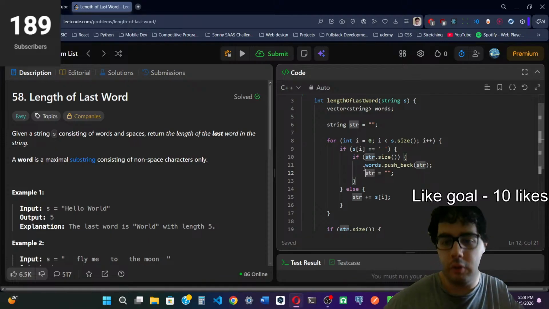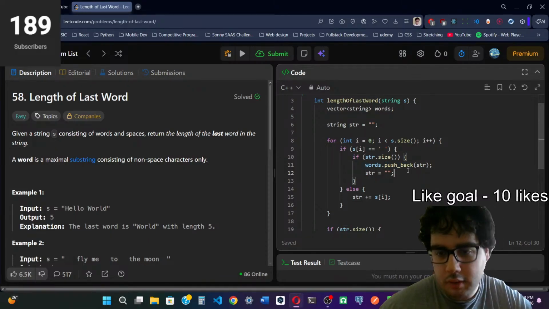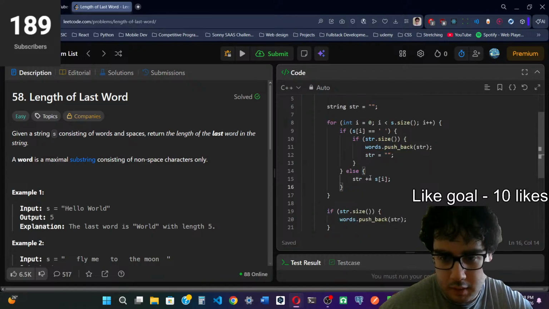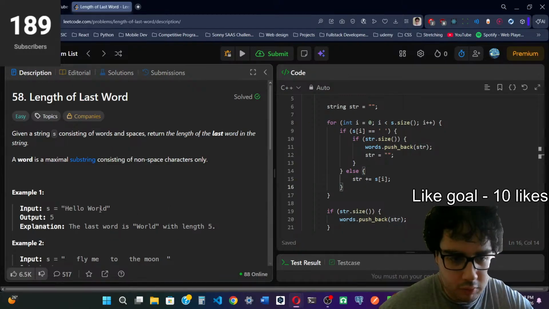We append that word to the words array, and then we reset the string back to empty so we can add the next word. Otherwise, we append the character to the word.